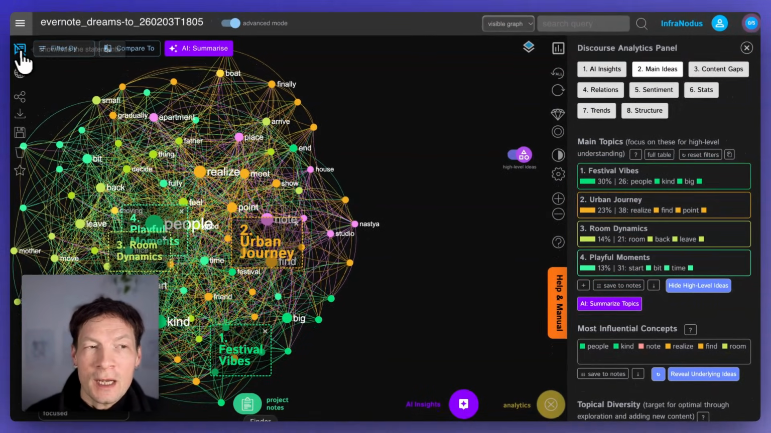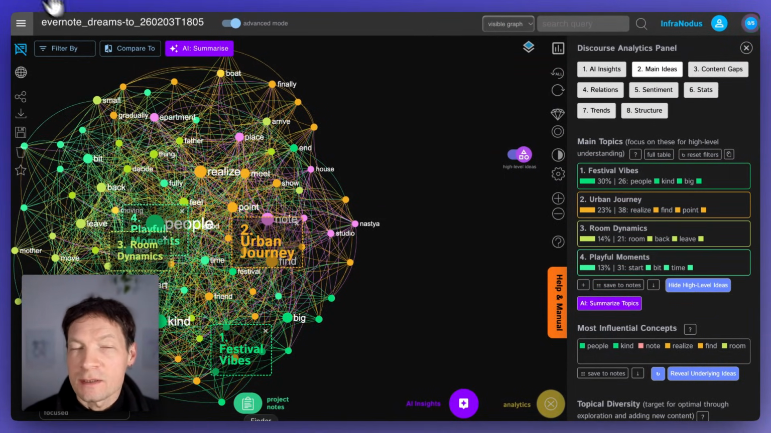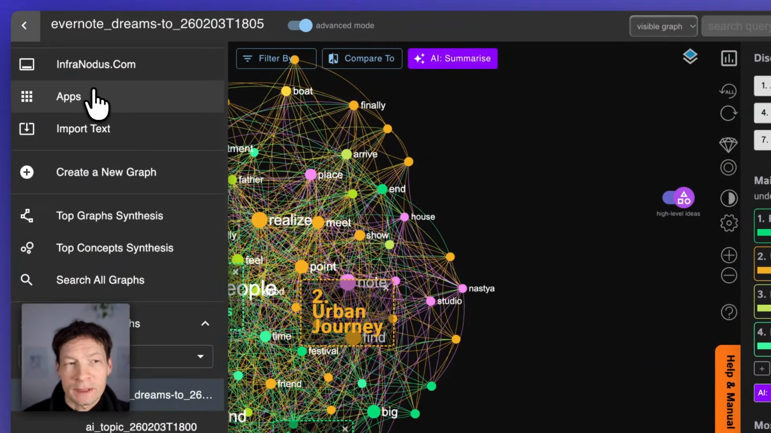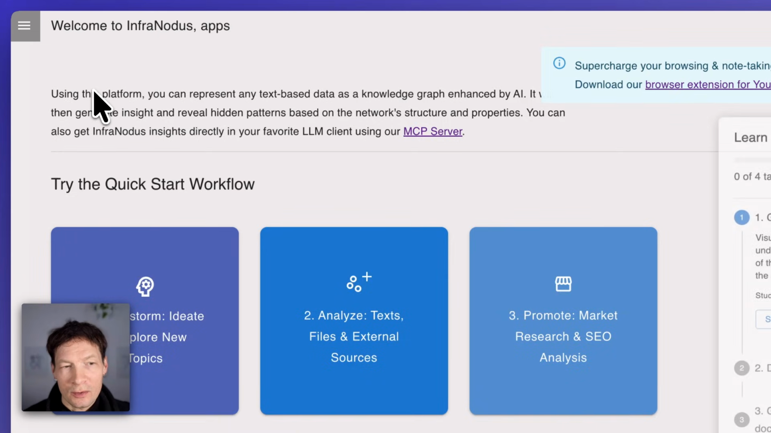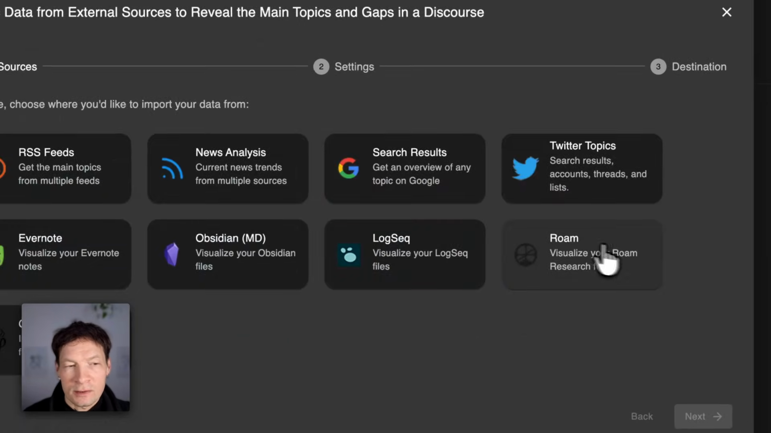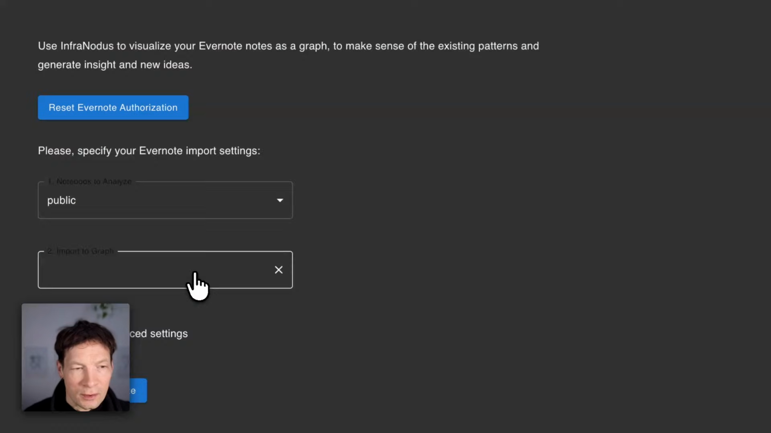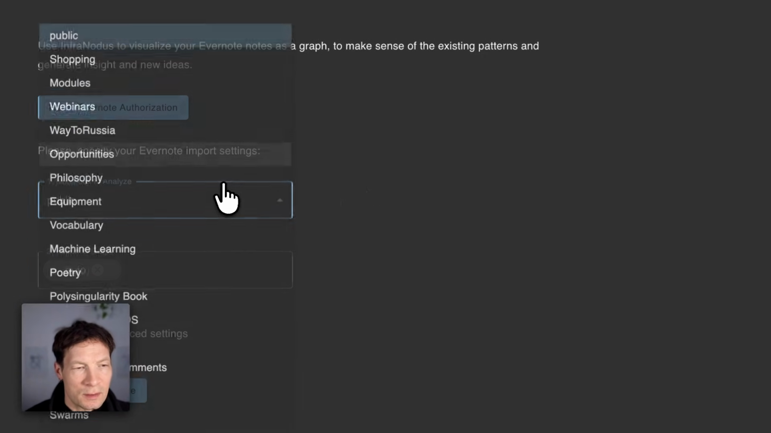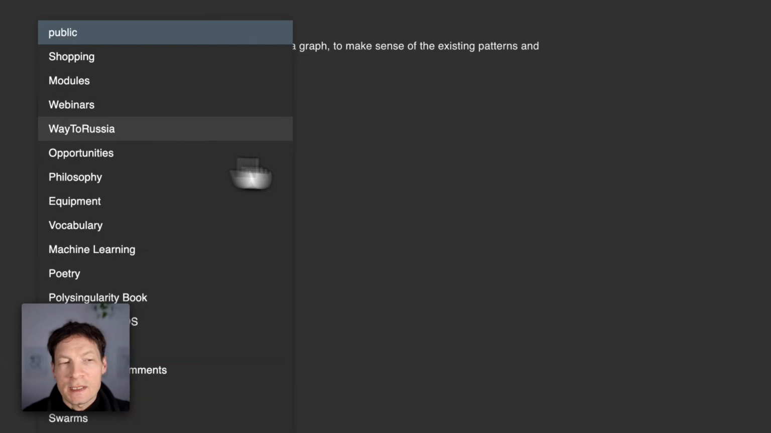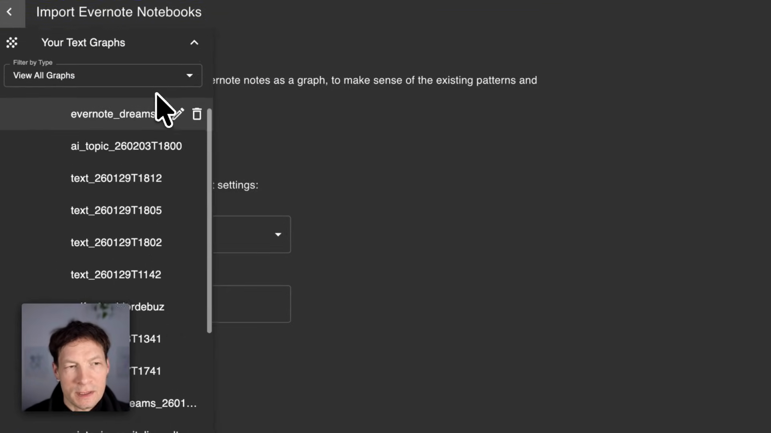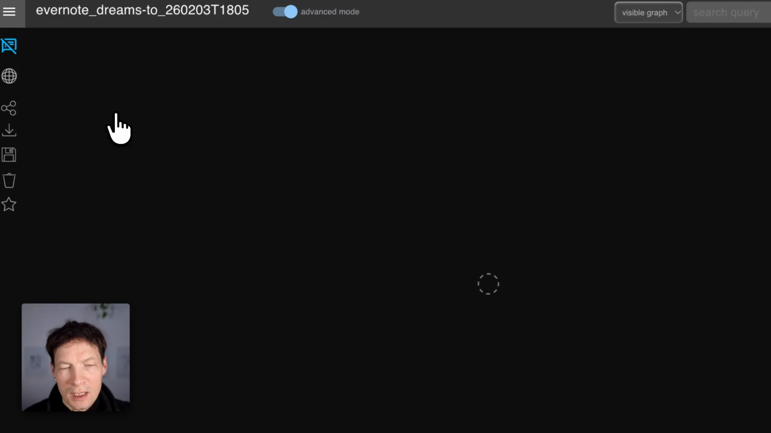So here I have a graph that I visualized using InfraNodus from my dreams that I recorded in Evernote. And actually, if you want to do the same thing, you can go to the apps page and then go to analyze text. And then here we have external sources, and you can connect it to your Evernote vault. And then you can select which graph you want to import in, maybe some new graph, and then you can select one of the notebooks. So I store my dreams in the same notebooks, and then I can visualize it as a graph. So here I have the visualization of the dreams.